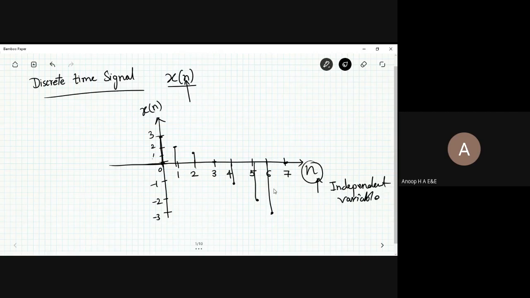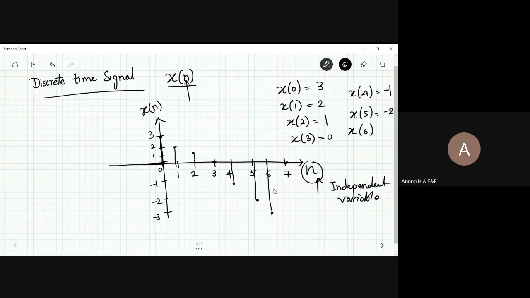So how are you going to write it? x of 0 is equal to 3. x of 1 is equal to 2. x of 2 is equal to 1. x of 3 is equal to 0. x of 4 is minus 1, a negative value now. x of 5 is equal to minus 2. x of 6 is equal to minus 3. And x of 7 generally doesn't have any value. I have written it here as 0.